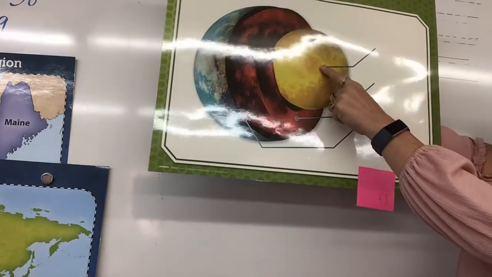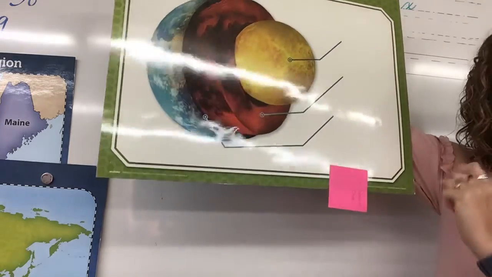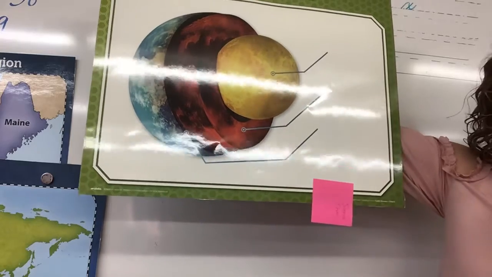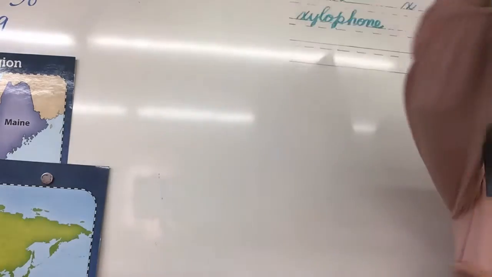Mantle. And this is pointing to the... Core. Do you remember what the top layer of the crust was called? Bedrock. And do you remember what's in the mantle? Magma. A lot of magma, right?